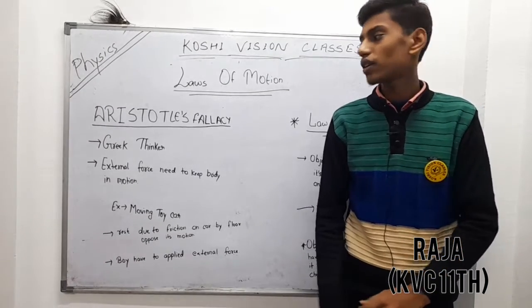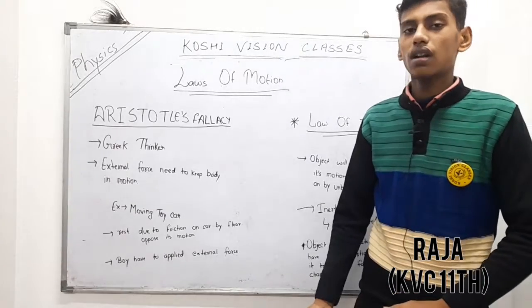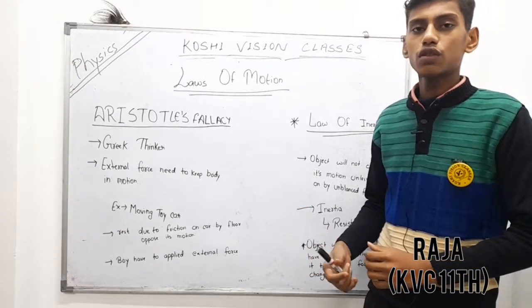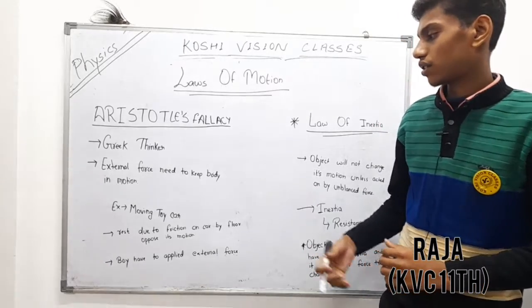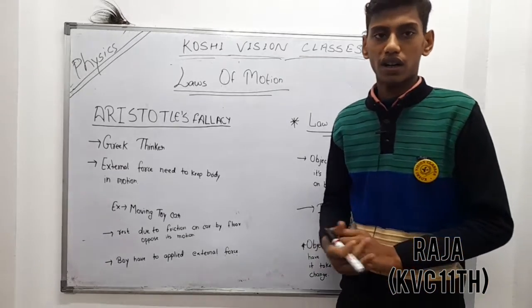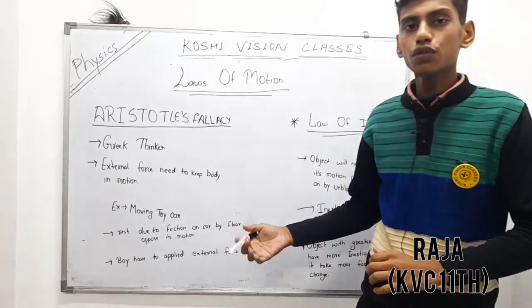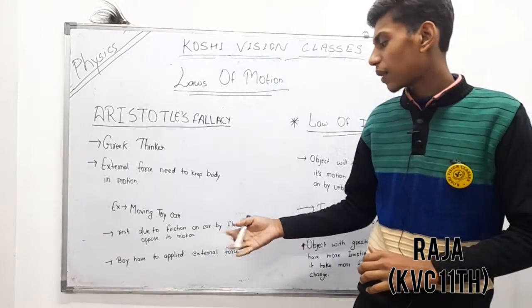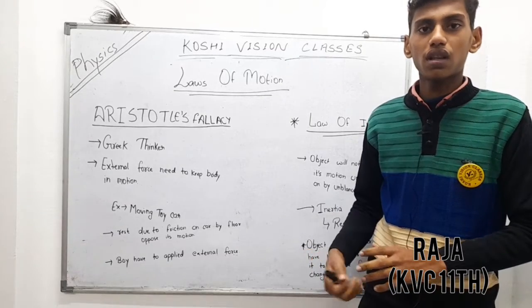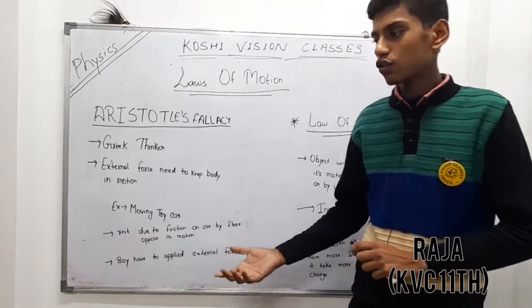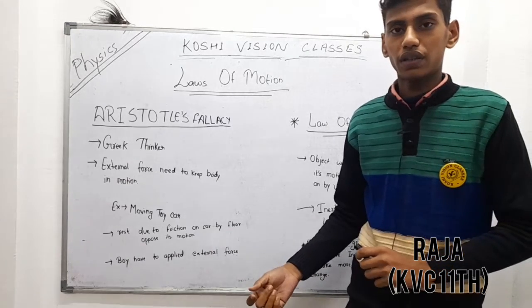Now we will talk about Aristotle's fallacy. Aristotle was a great thinker. He concluded that an external force is needed to keep a body in motion. Example, moving a toy car. Let the toy car be at rest. It is at rest due to friction on the car by the floor that opposes its motion. The boy has to apply an external force to tow the car and it will start moving.